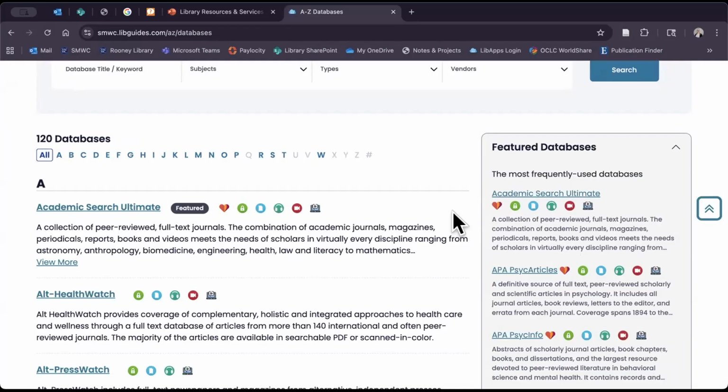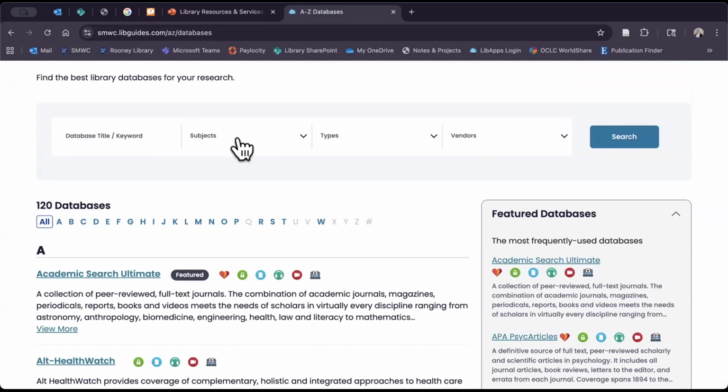So how can I do that? Academic Search Ultimate, you can look up pretty much any subject, but we have subject-specific databases that will focus on one or two subjects and they'll really go deep within that. So let's say I want to do some research for a particular topic.